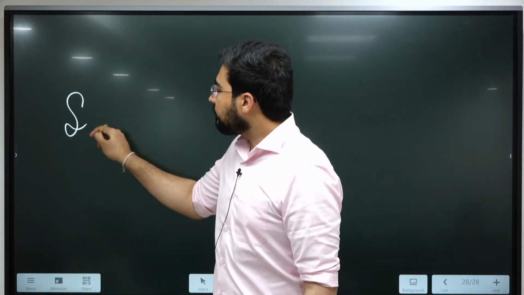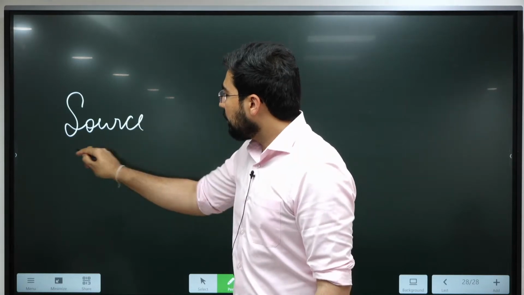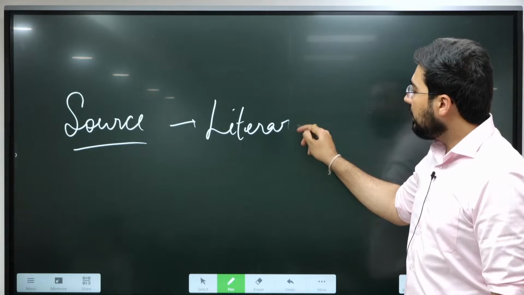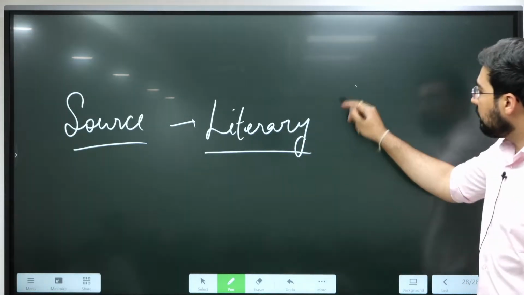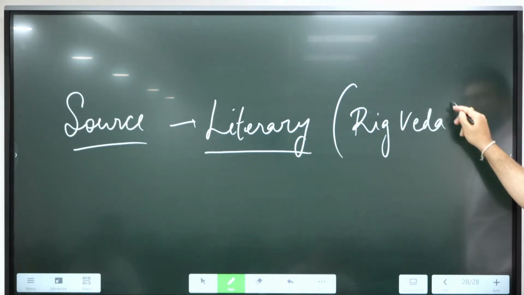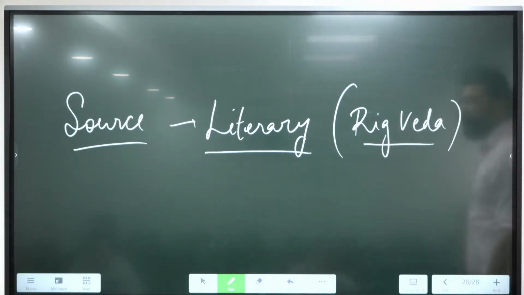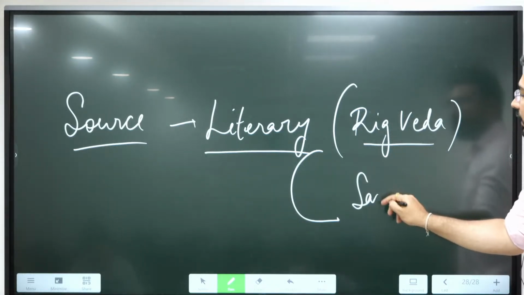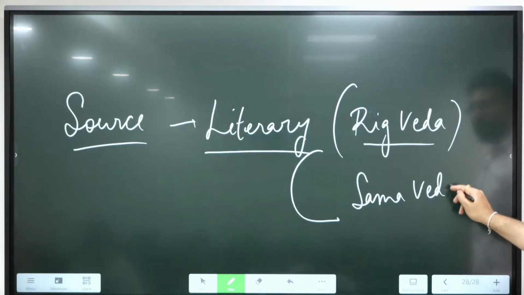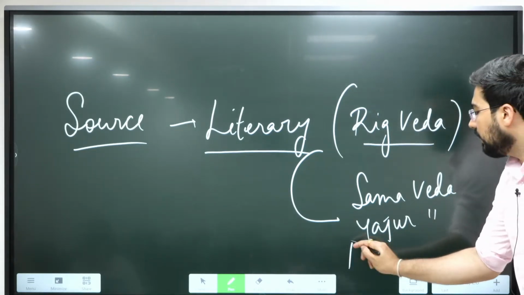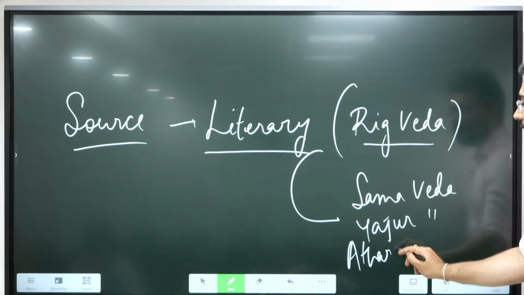Here the major source is also going to shift from archaeology to literary. The Rig Veda will give information about the early Vedic or Rig Vedic society, and for the later Vedic period we have Samveda, Yajurveda, and finally the Atharvaveda.